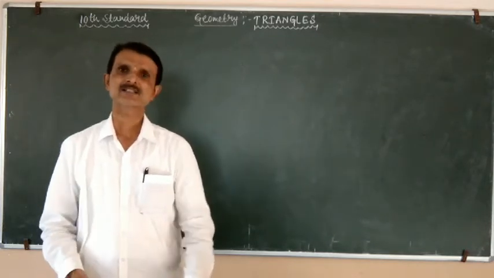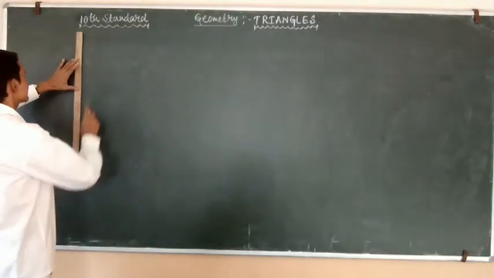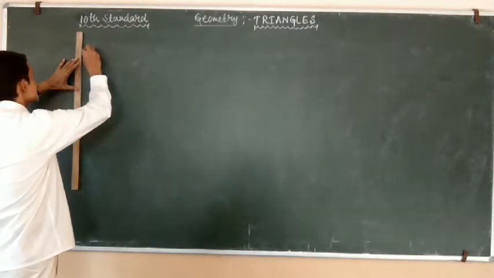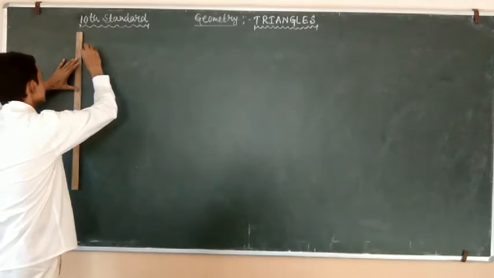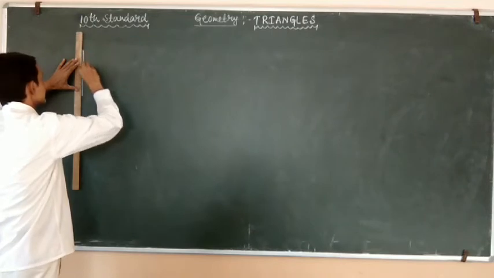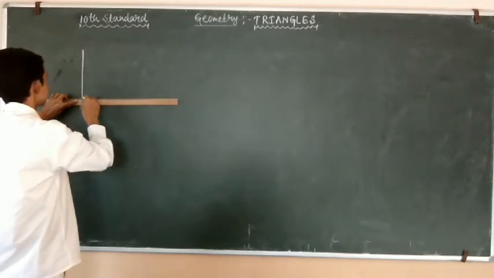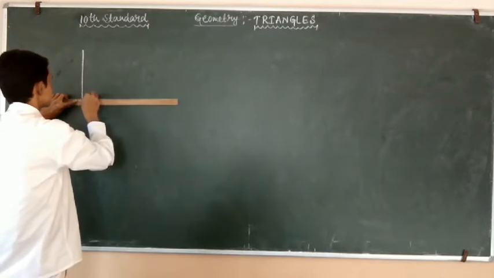Students, you know that right angle triangle means it is a triangle in which any one of the angles is equal to 90 degrees.